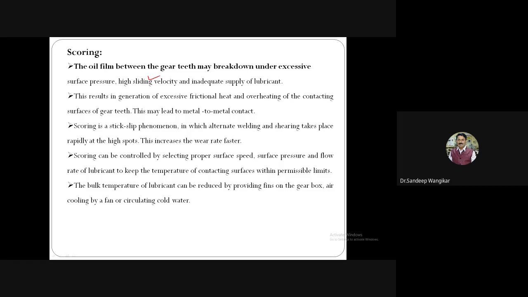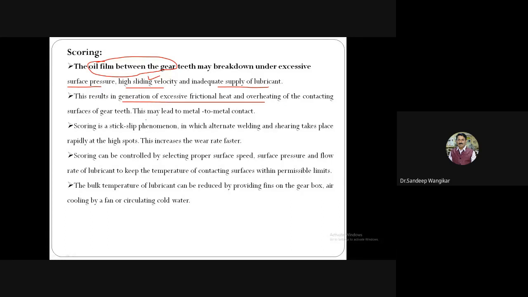Assume that the gearbox is rotating at 10,000 rpm, with very high sliding velocity and inadequate supply of lubricant. Due to the high pressure, the oil film will fail, and when there is a failed oil film, it will generate excessive frictional heat. More friction, more heating, overheating.